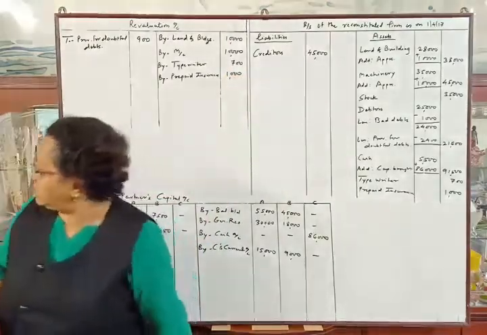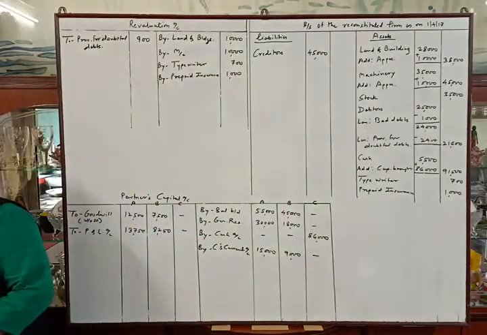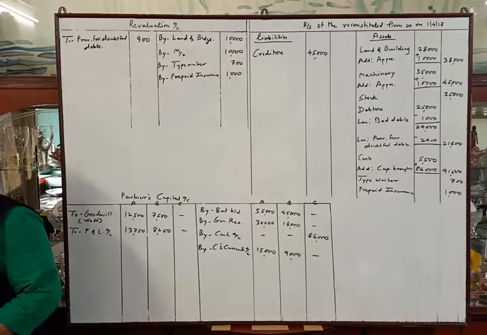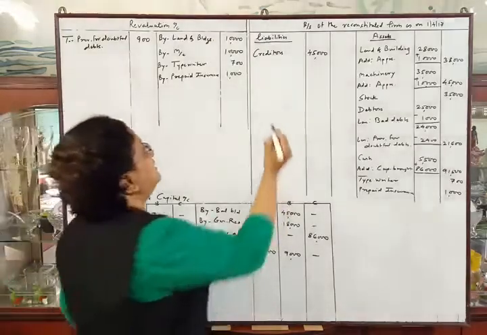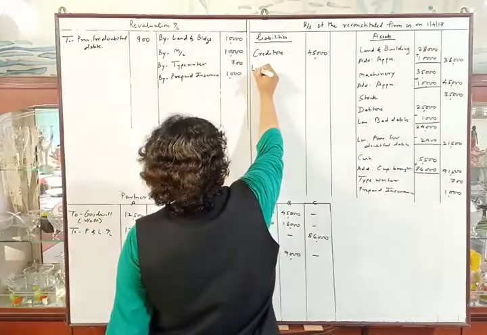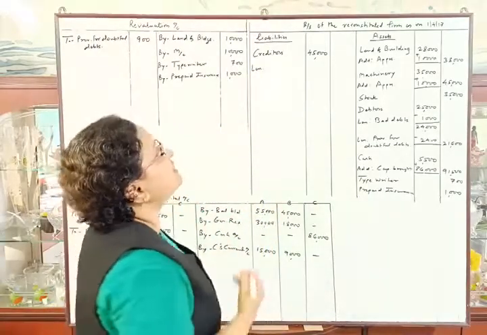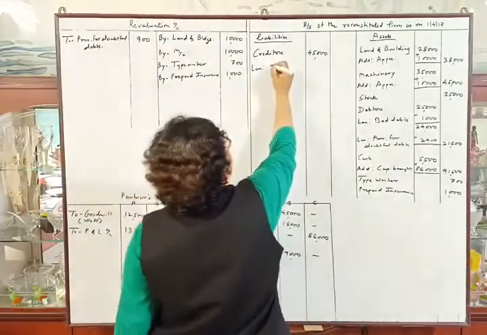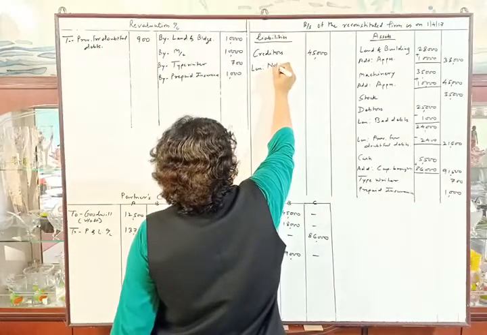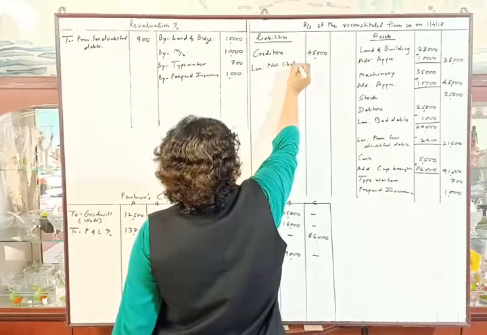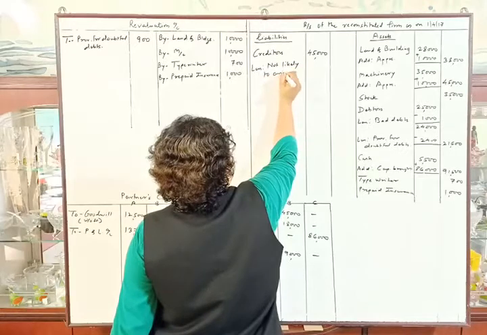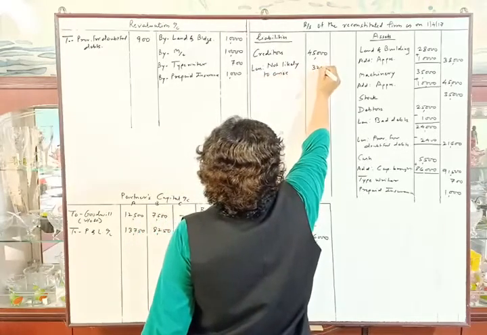Okay. Next adjustment. A liability of rupees 3,200 included in creditors is not likely to arise. So we will deduct from creditors, as the liability is not likely to arise. We have to reduce the creditors by rupees 3,200. So less not likely to arise 3,200.